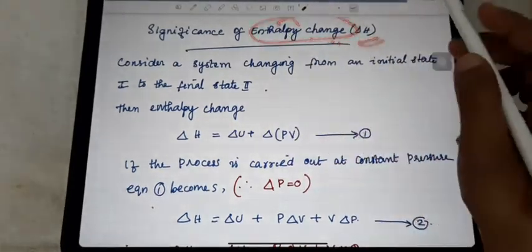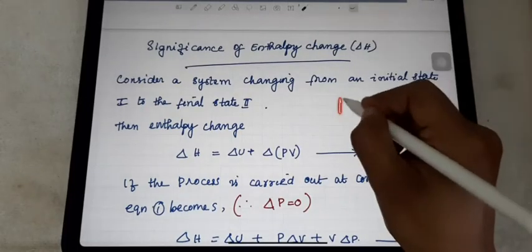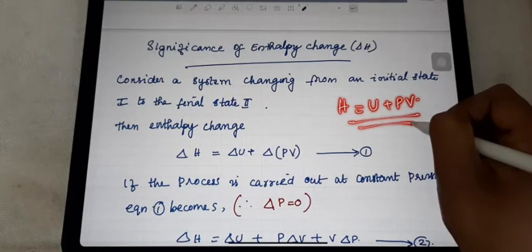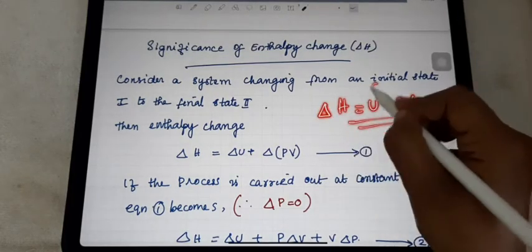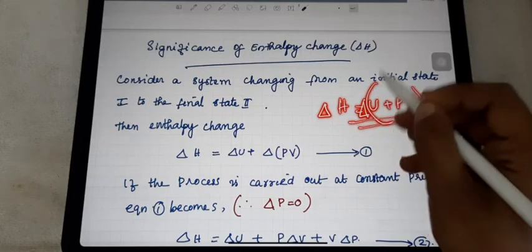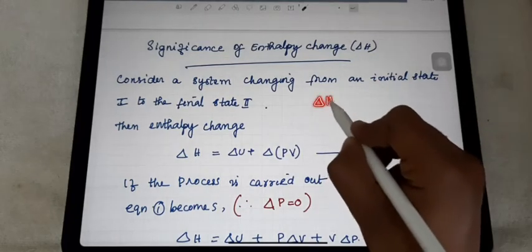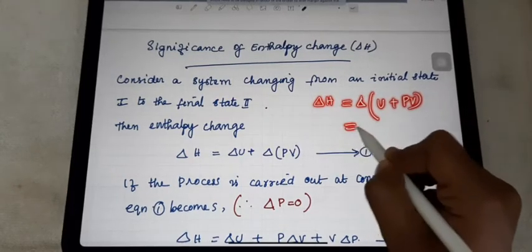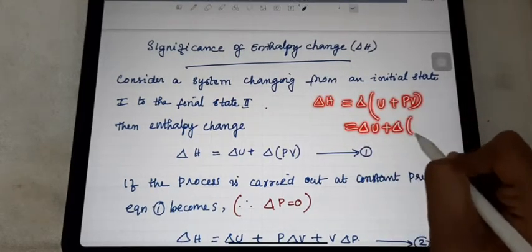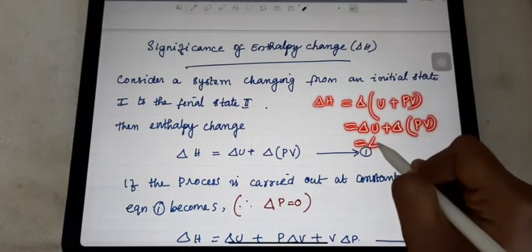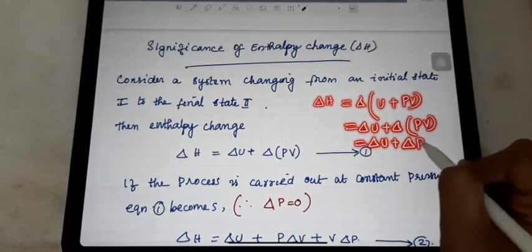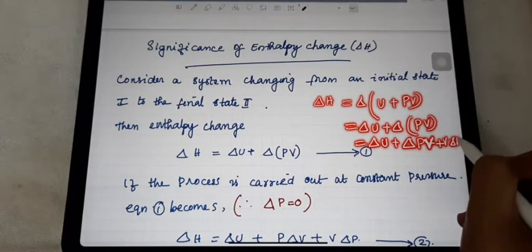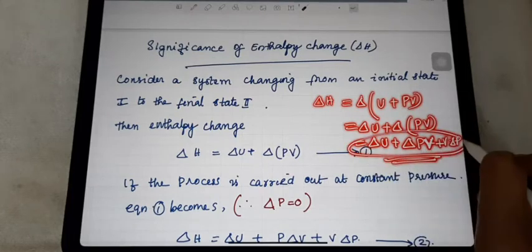What's the importance of delta H? You studied that H is equal to U plus PV. Here some mathematical expressions are needed. Delta H means we multiply the whole with delta. So delta H is equal to delta of (U plus PV). That is delta U plus delta of PV, which equals delta U plus P into delta V plus V into delta P. Likewise the derivation comes.